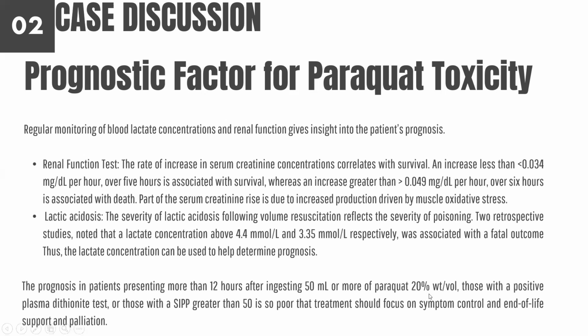There's also something that was written in Goldfrank that I would like to share. It said that the prognosis in patients presenting more than 12 hours after ingestion of 50 ml or more of paraquat of 20% strength, those with a positive plasma dithionite test, which is not available in our center, or those with a SIPP greater than 50, is grim, and treatment should focus on symptom control, end of life support and palliation. So we can assume how bad it can get.